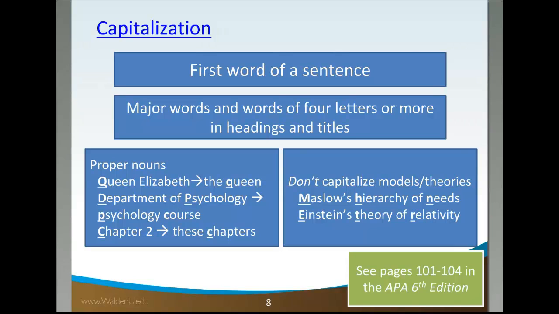So you capitalize people's names, capitalize proper nouns, proper names of things, but if it is the name of a theory or a model, you don't need to capitalize it.